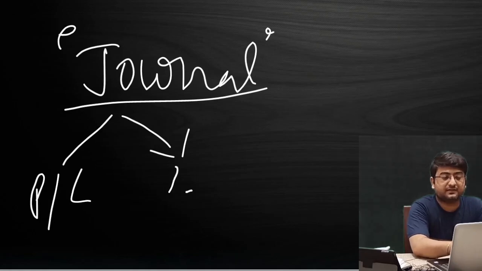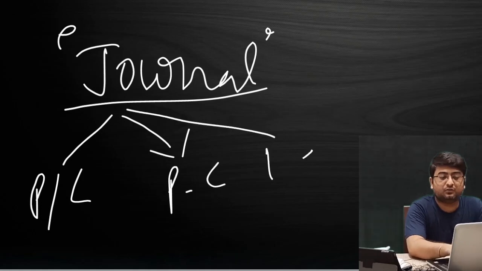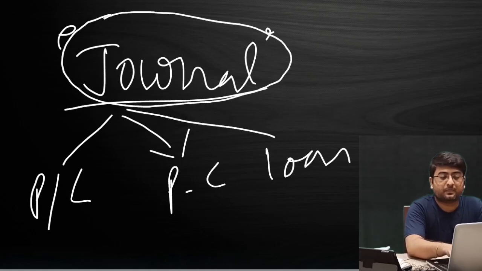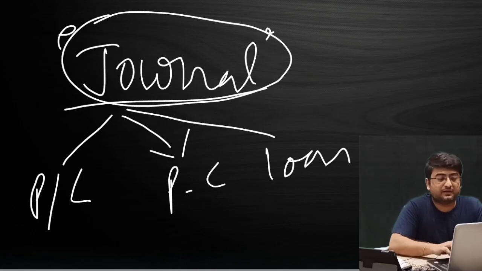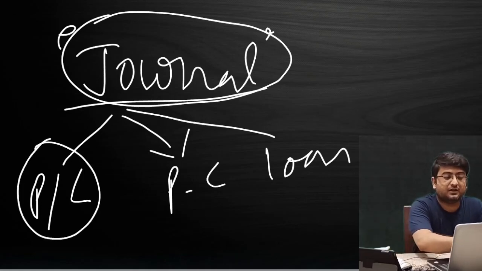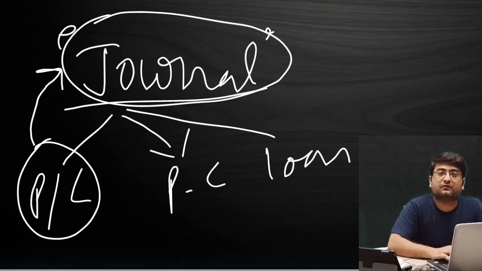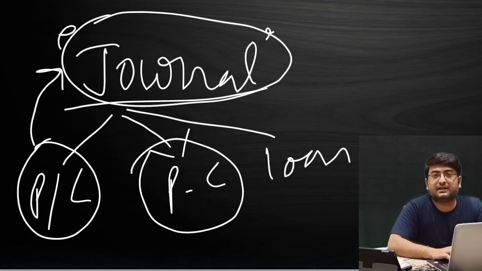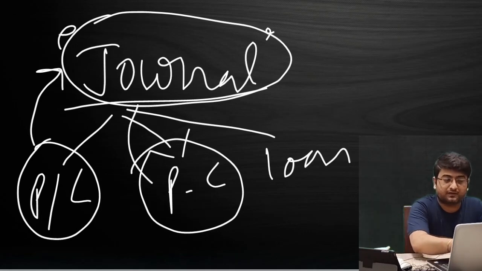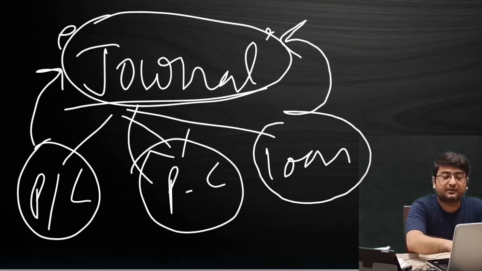Second, partners capital account, you might have to pass. Third, the loan account. So if you have been asked to prepare journal, then whatever entry you pass in the PL appropriation account, you have to pass journal for that, and whatever entry you pass in partners capital account, you have to pass journal for that, and whatever entry you pass if a loan account is there, you have to pass in journal, remember.